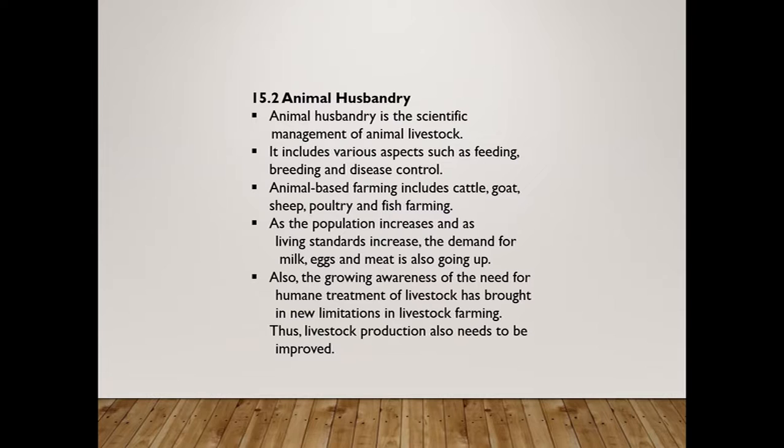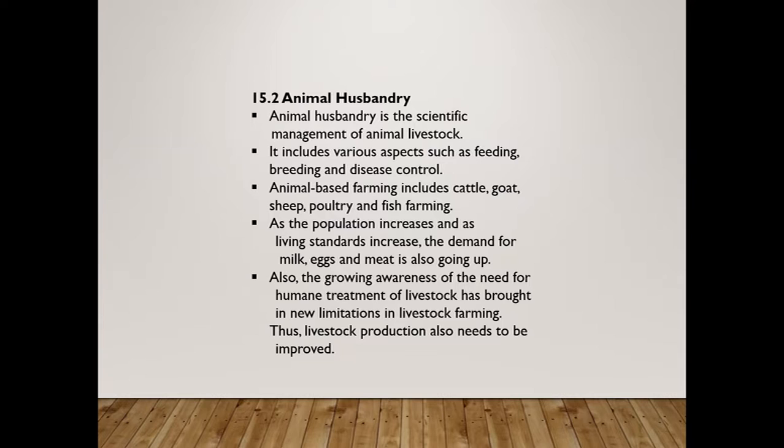Now animal husbandry is the scientific management of animal livestock. I repeat, animal husbandry is the scientific management of animal livestock, all these cattle breed, and then apiculture, aquaculture, under that pisciculture. It includes various aspects such as feeding, breeding, and disease control. Feeding, we know, is the food that we are supplying. Breeding is reproduction, and then disease control.